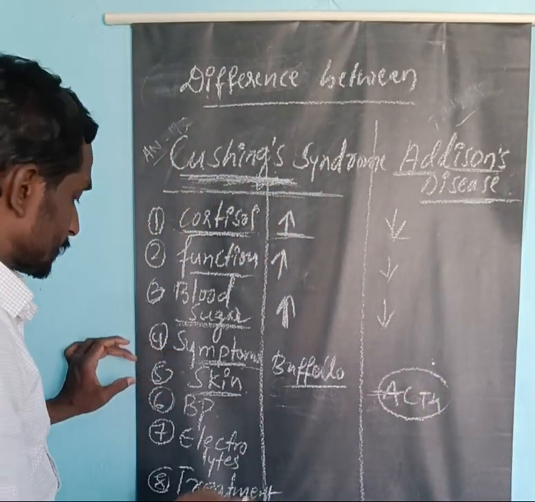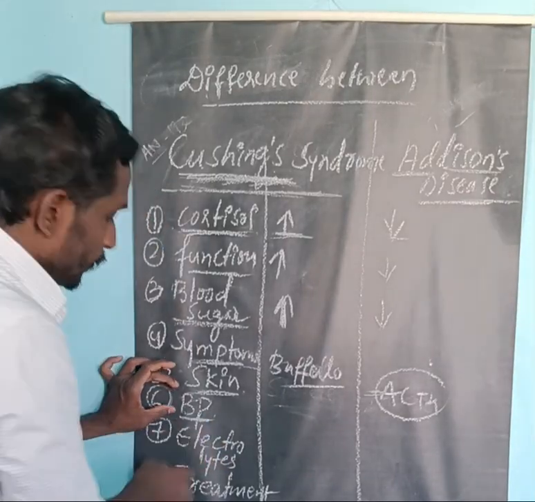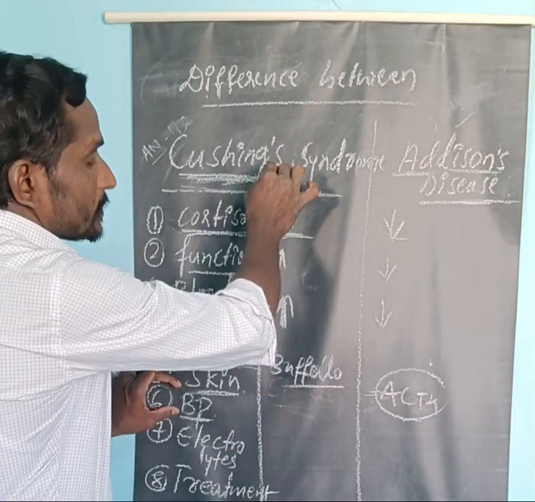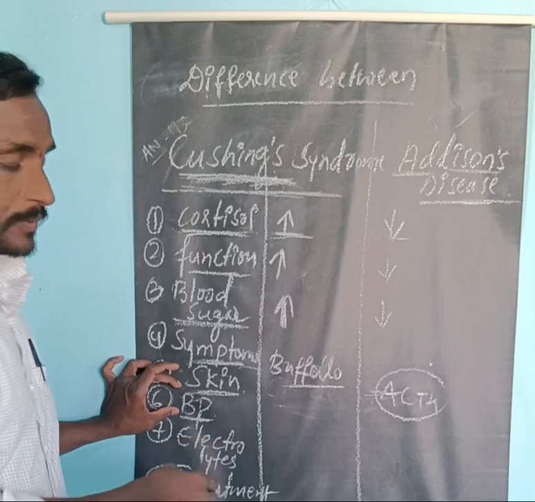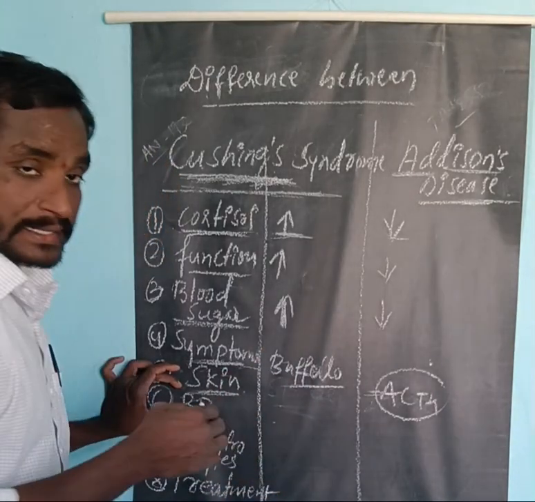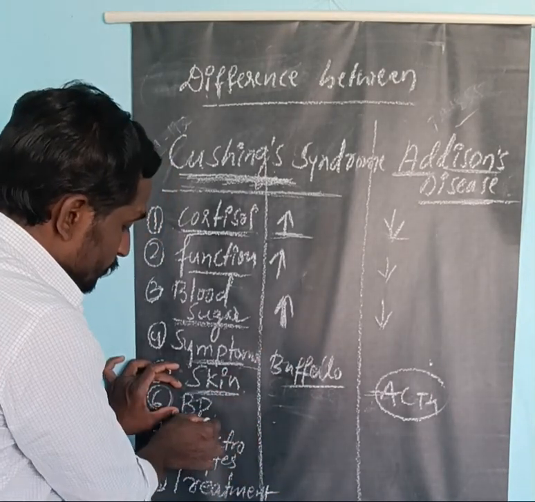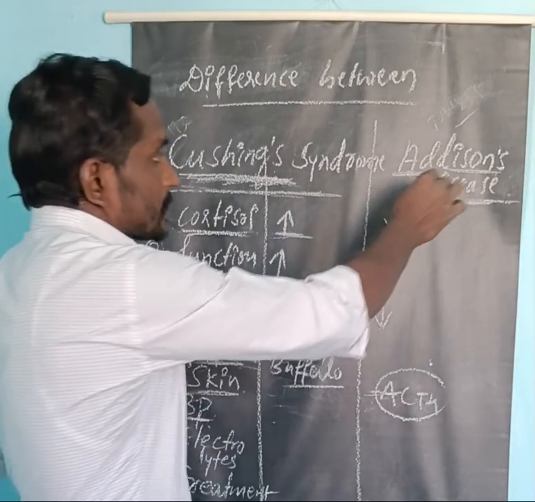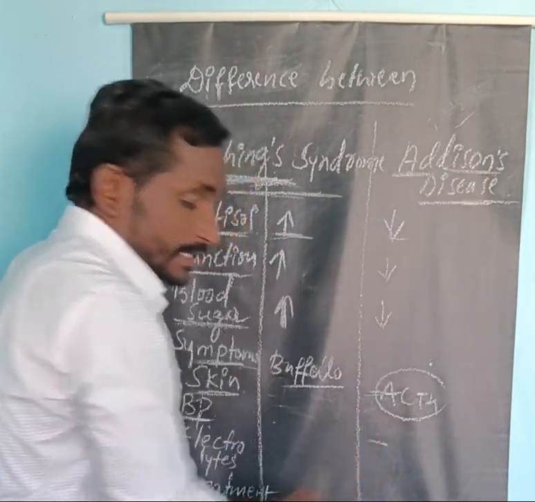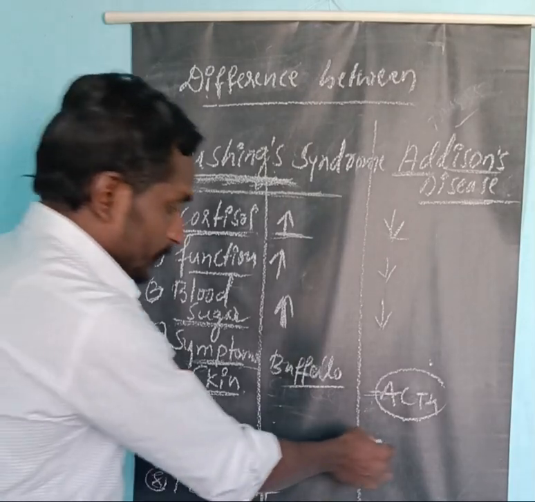in the blood. Now about the BP, the blood pressure, the persons who are suffering from Cushing syndrome have hypertension. Because of sodium excess in the blood, they exhibit hypertension. The persons who are suffering from Addison's disease show hypotension, that is sodium deficiency.